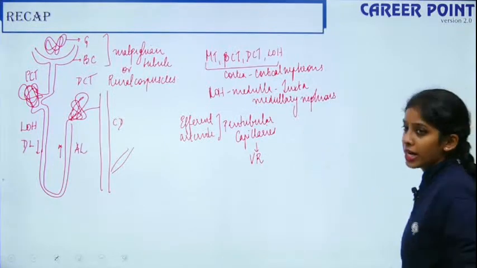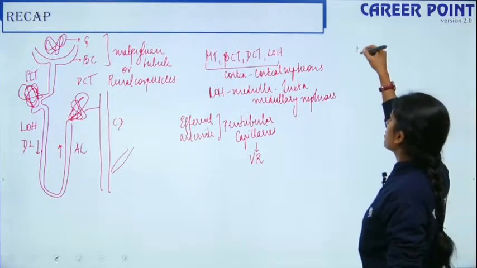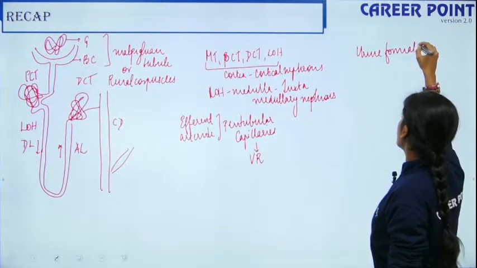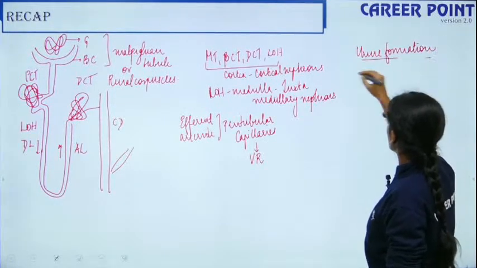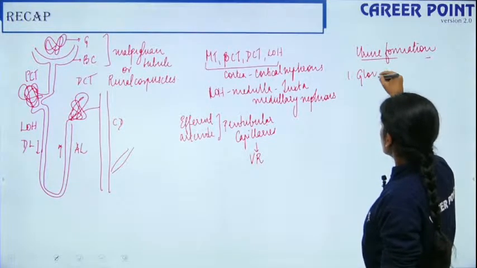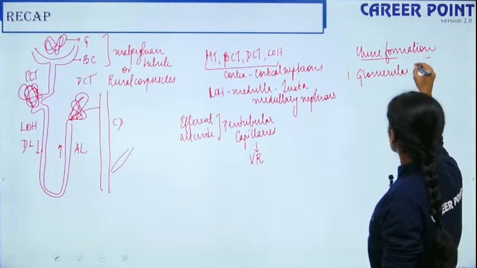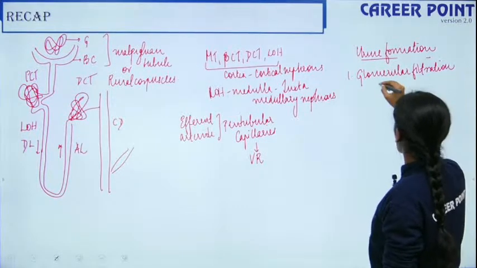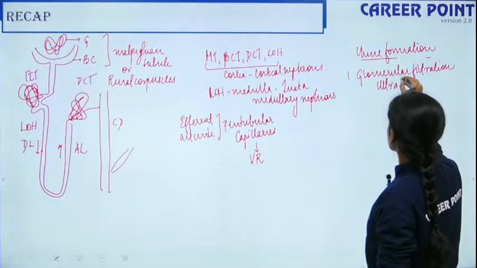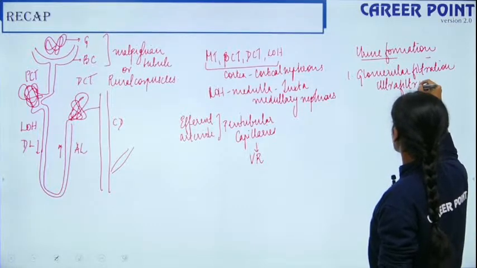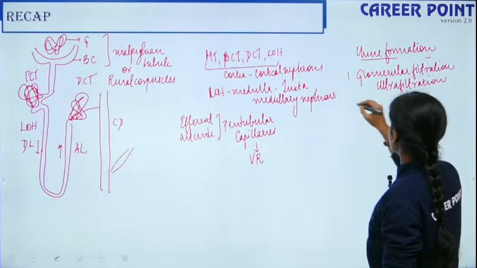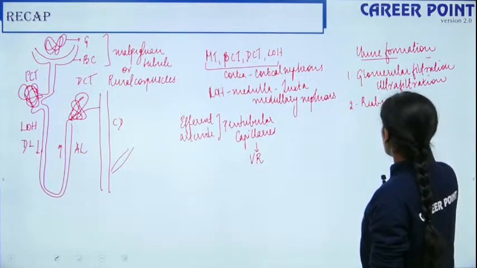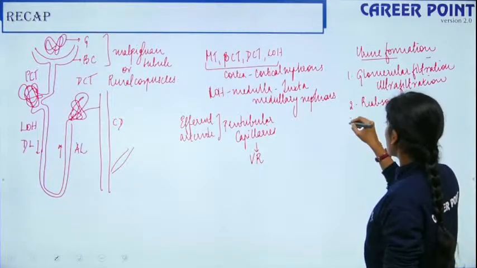So this is one half. Then we went on to talk about the mechanism of urine formation. What are the three steps in urine formation? The first one is glomerular filtration. Glomerular filtration is also known as ultrafiltration, because the purification is so perfect that even plasma proteins are not allowed. The next step is reabsorption, and the third one is tubular secretion.